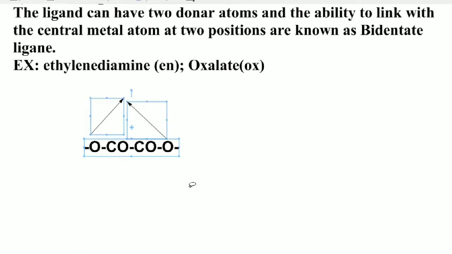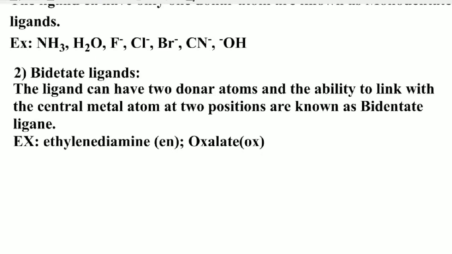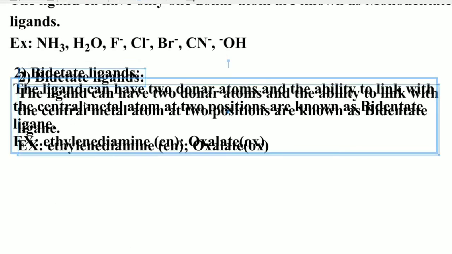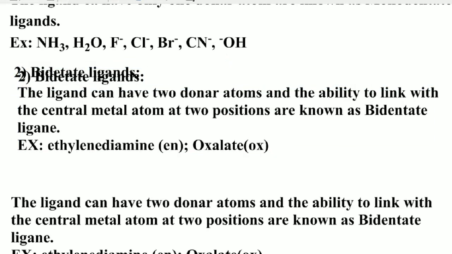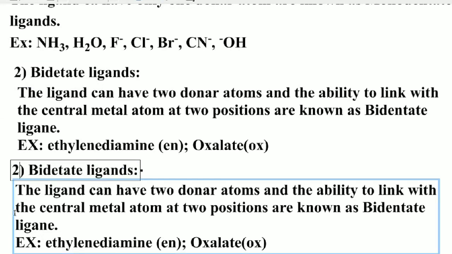Similarly, students, another type of ligand is the tridentate ligand. The name itself says the ligand has three donor atoms.